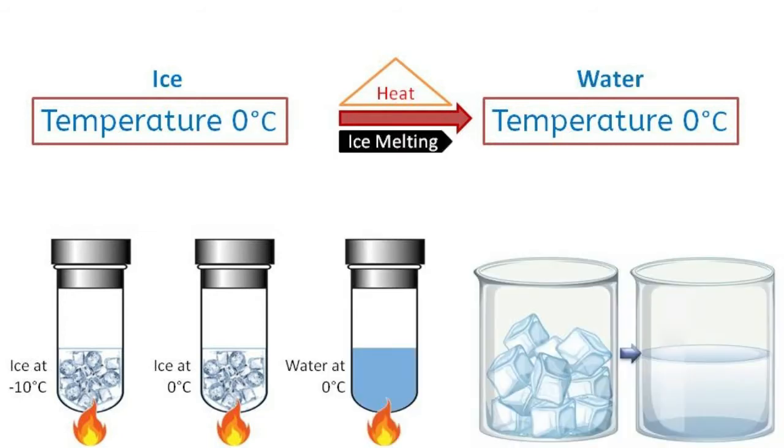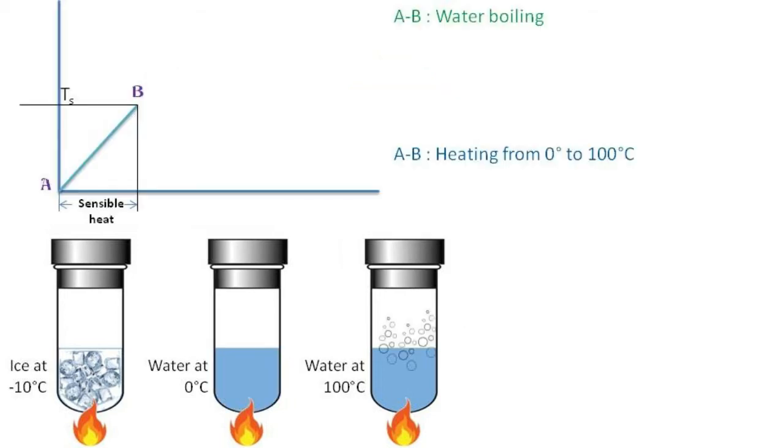On further addition of heat, ice starts melting at a constant temperature of 0 degrees Celsius, and it absorbs latent heat of fusion and converts completely into water at the same temperature. As heat addition increases, the temperature of water starts rising until it reaches boiling point or saturation temperature. The heat absorbed by water in reaching this saturation temperature is called sensible heat.